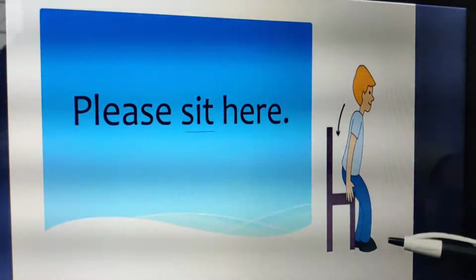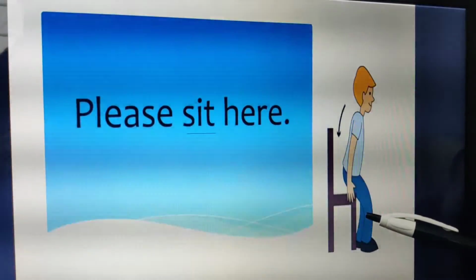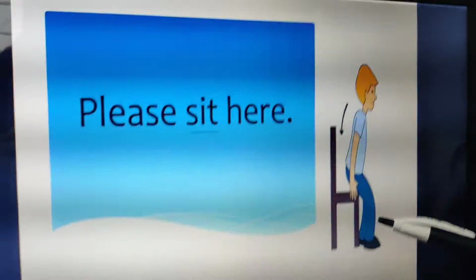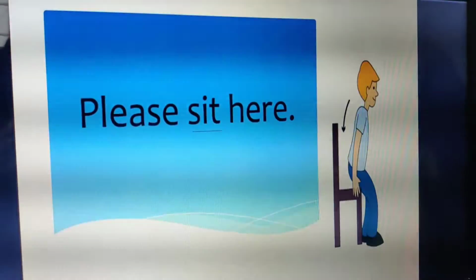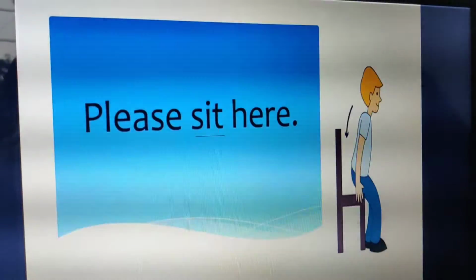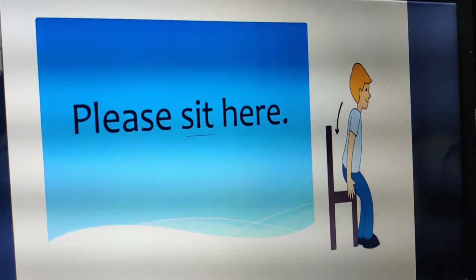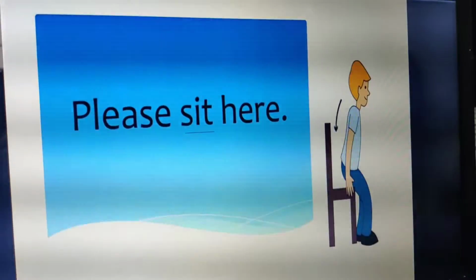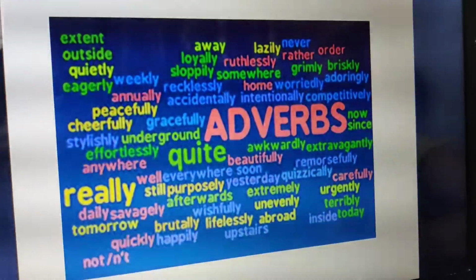Now can you see he's trying to sit? Sit is the action being done, it is the verb, and here I am specifying the place. So the verb is sit, and the place is being described by here. So whenever I am using words which describe verbs, what do we call them? We call them adverbs.